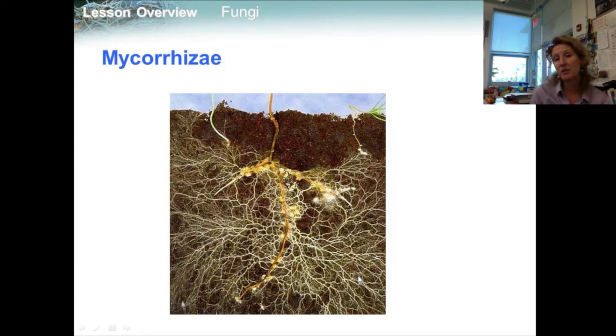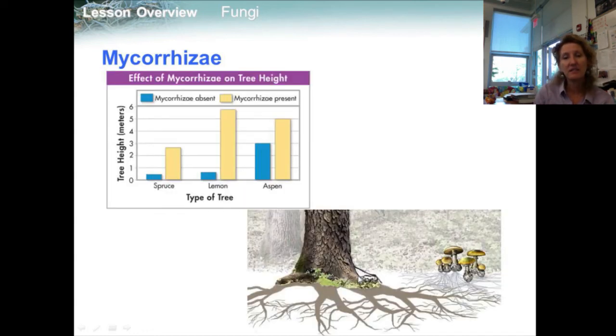The plants then in turn provide the fungi with the products of photosynthesis. The presence of mycorrhizae is essential for the growth of many plants. The seeds of orchids, for example, cannot germinate in the absence of mycorrhizal fungi. Many trees are unable to survive without the fungi symbionts. This graph illustrates the growth rate of 3 species of trees with and without mycorrhizae. The roots of plants are plugged into the mycorrhizal network that can connect many plants.